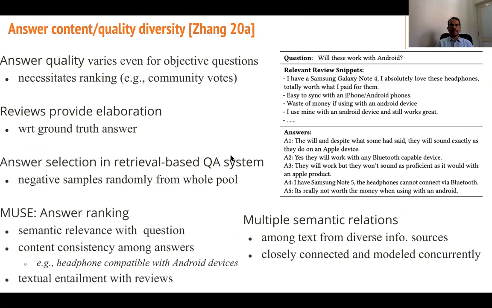So next is the answer content or quality diversity in XANG 20A. Answer quality varies even for objective questions. This necessitates ranking through community votes. Will these work with Android? So relevant review snippets and answers, right? You can see the wide range of difference.